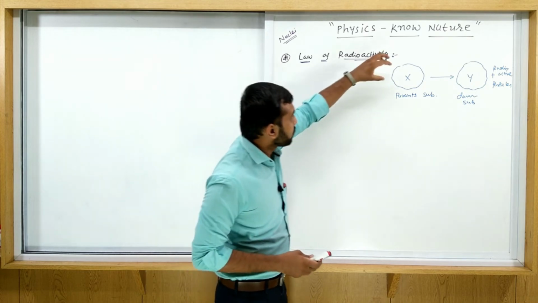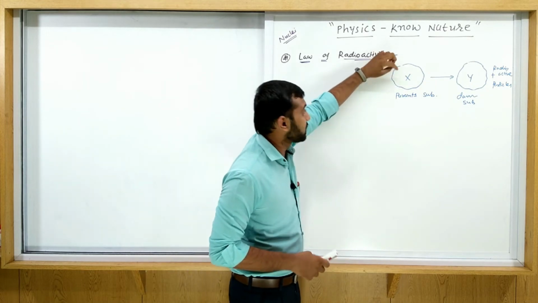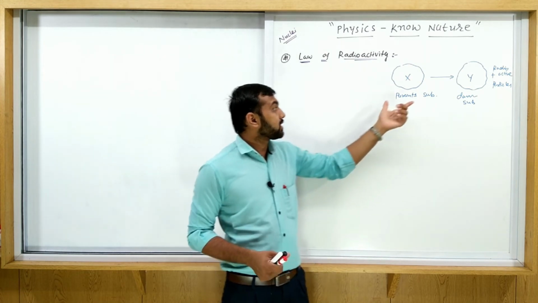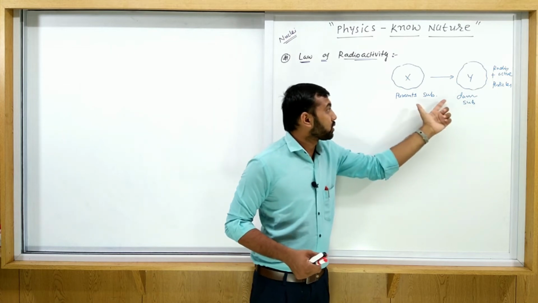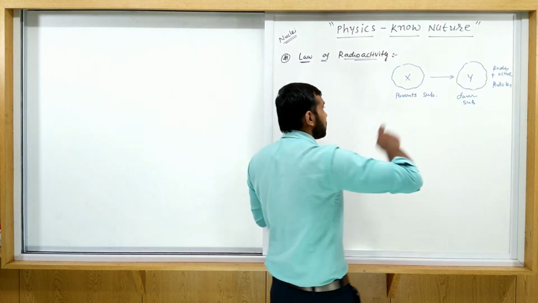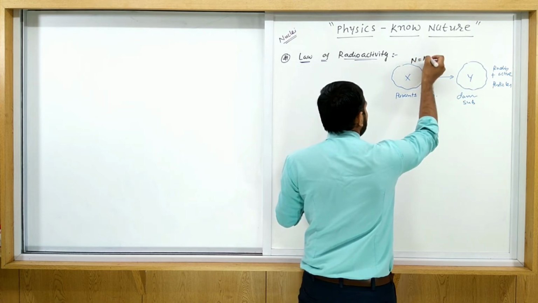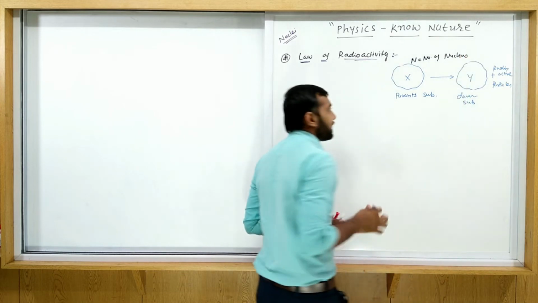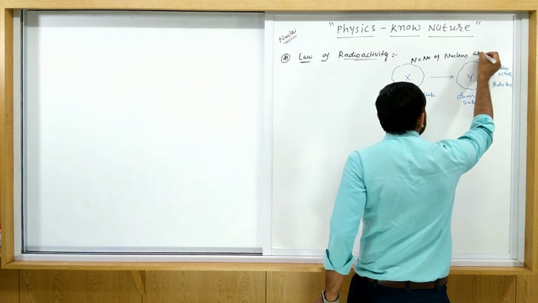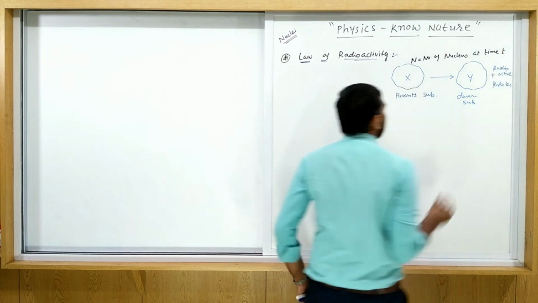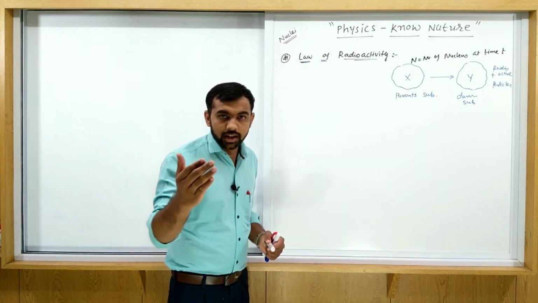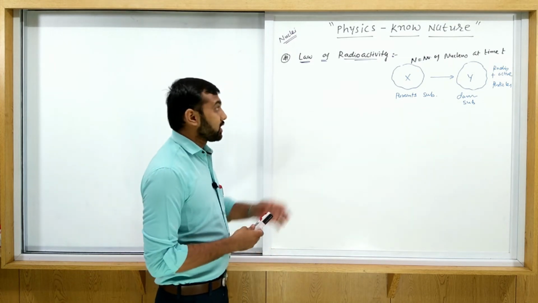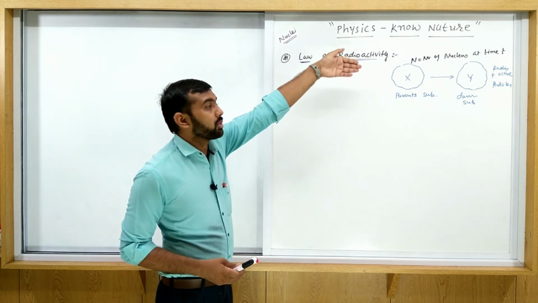If the number of nuclei of X is higher, similarly the disintegration rate is also higher. So we can say that the disintegration rate is directly proportional to the number of parent nuclei. Let's consider the number of parent nuclei is N, the number of nuclei at time t. If N is higher, radioactivity is also higher. So the disintegration rate is directly proportional to N.